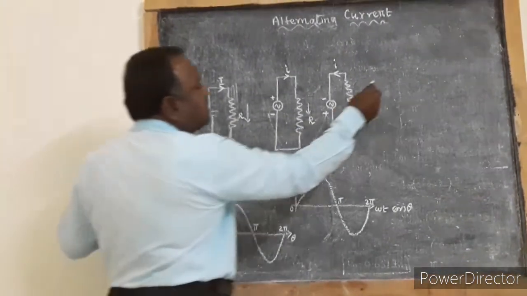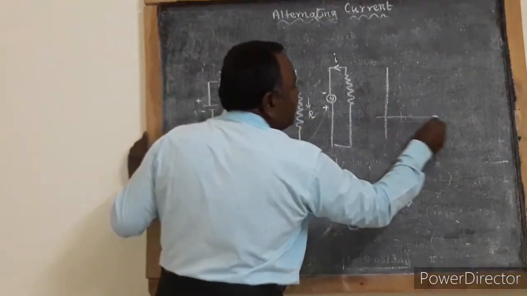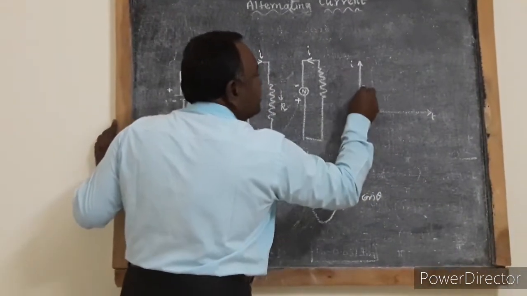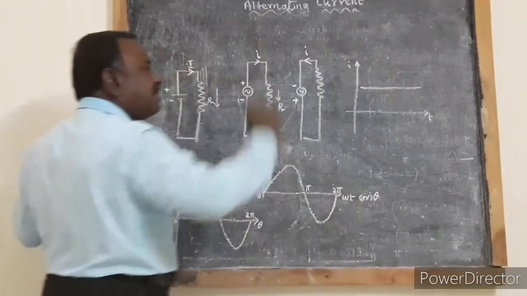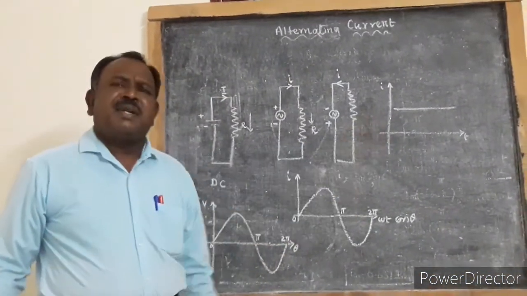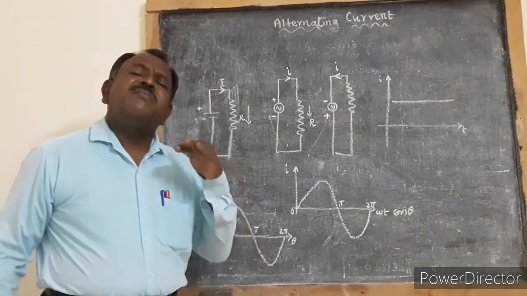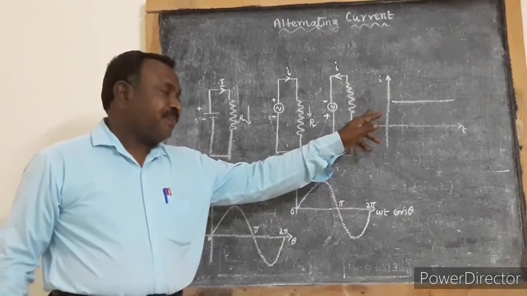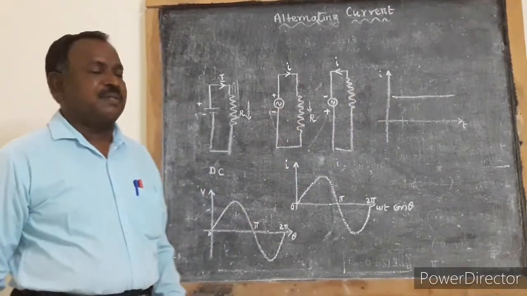DC current is represented graphically like this, taking time and current. So DC current always remains constant. When you consider DC current, it is not very difficult to represent the magnitude of the current.